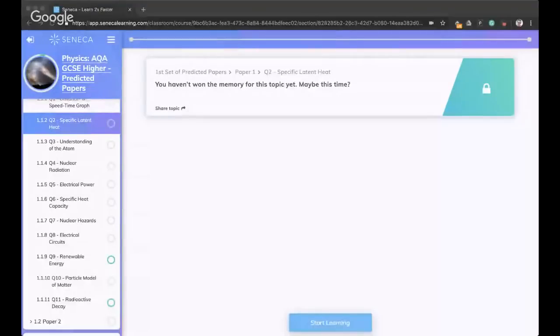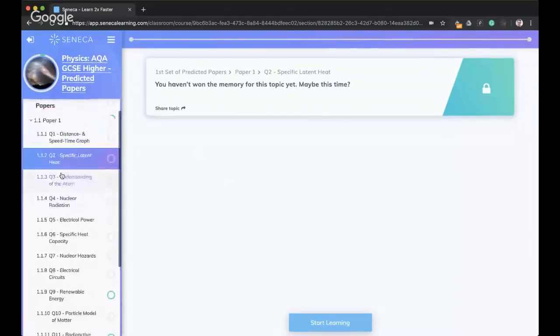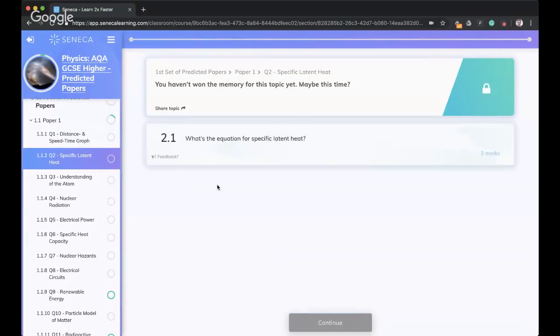So share screen. And we are going over some nice past papers. I've tried to pick 3 questions I thought would be quite high yield, as in they would be really useful topics that come up a lot in exams. So hopefully that will get you nice and prepared. So let's dive in. Like I said, we're starting with latent heat. This is one of the Seneca predicted papers that we're going to be going over. Some of the predicted papers we've had so far have been quite representative of what's come up. So hopefully it will be useful and get you ready.